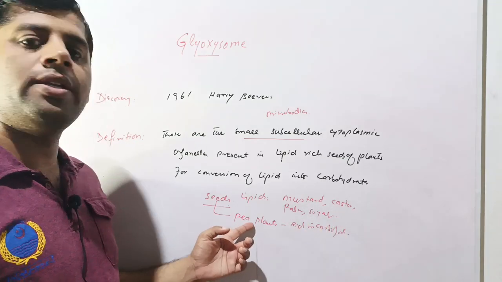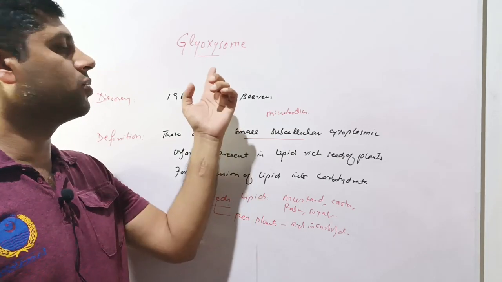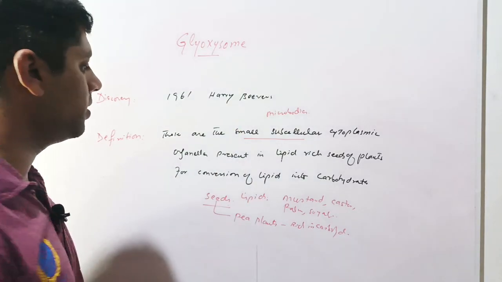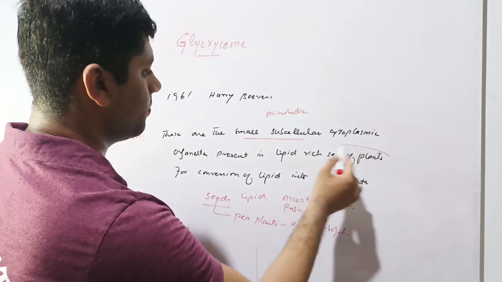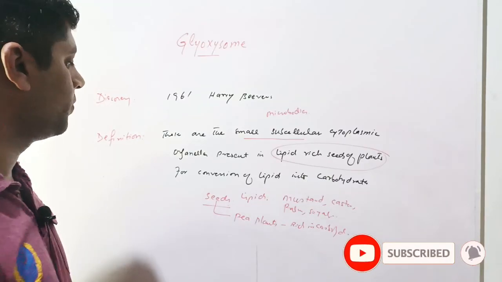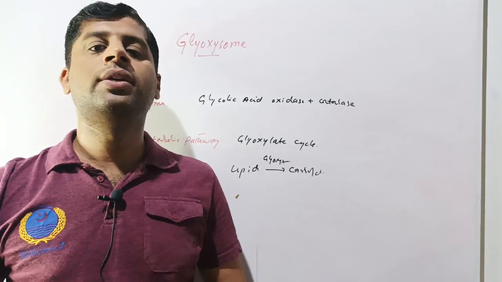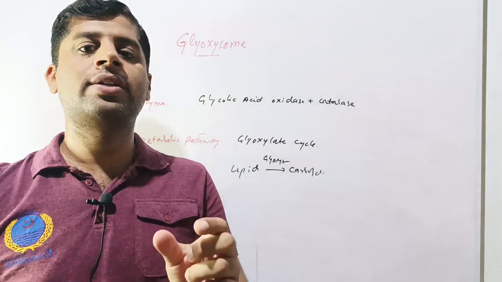So the plants containing seeds which are poor in lipids or oils lack these glyoxysomes. So glyoxysomes are present only in the lipid-rich seeds. So this is the site or location of the glyoxysomes. These are required for the conversion of lipids into carbohydrates. The glyoxysomes are sac-like structures containing enzymes.